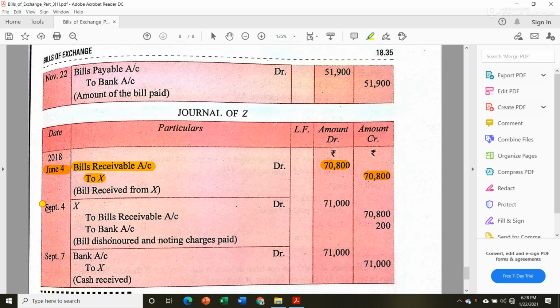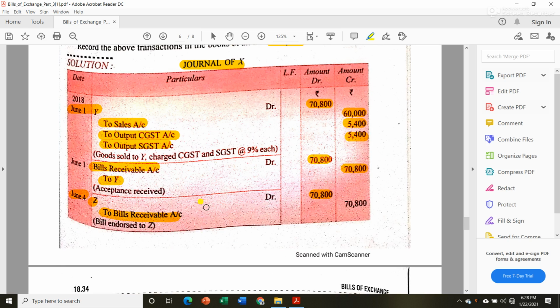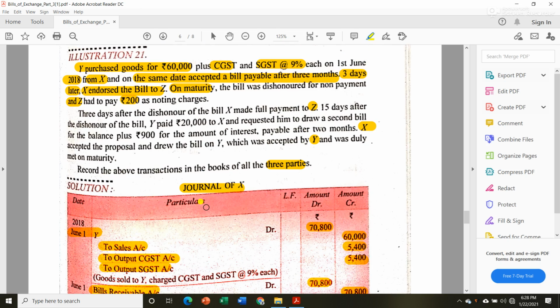On September 4, X account debit to bills receivable account, to bank account. Bills receivable was 70,800, then 200 for noting charges, so altogether he has to receive 71,000 from Mr. X. Till here we have completed the dishonor and noting charges transaction.